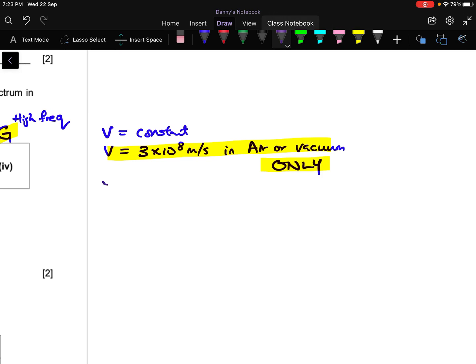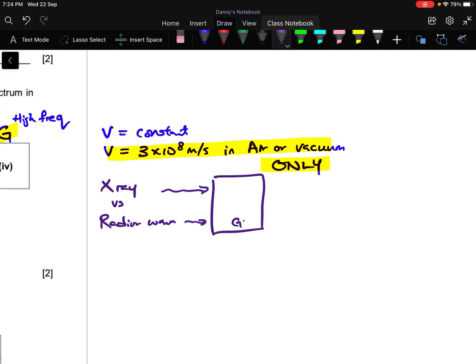So this statement is very important: in air or vacuum only. For example, if you send X-ray and radio wave into a piece of glass, the speed of X-ray and radio wave will be different. They will slow down by different amounts.